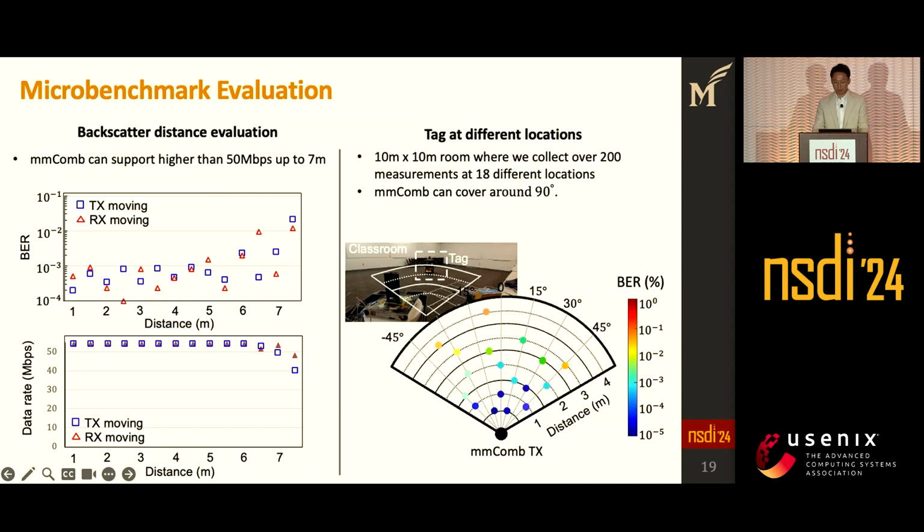We first performed a micro-benchmark evaluation across various distances and angles. For distance evaluation, we fixed the distance of either the transmitter or receiver from the tag. When we increase the distance of the other component, our tag can provide a data rate of over 50 Mbps up to 7 meters while maintaining a low BER. For angle evaluation, our tag is placed at different locations. It shows that our tag can cover around 90 degrees with low BER.